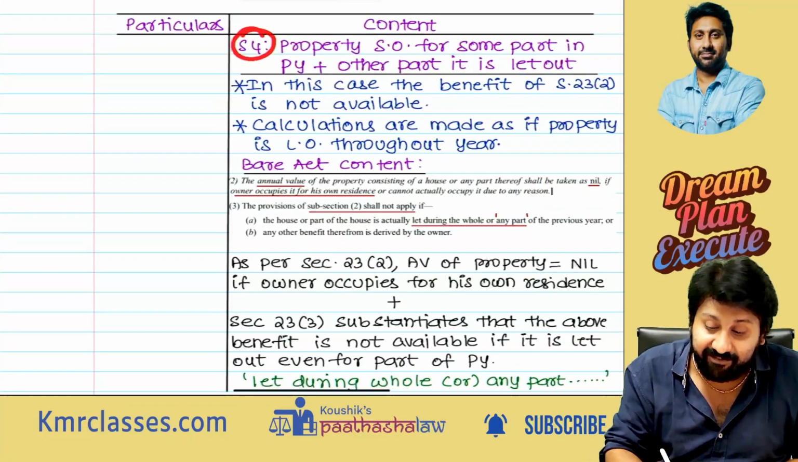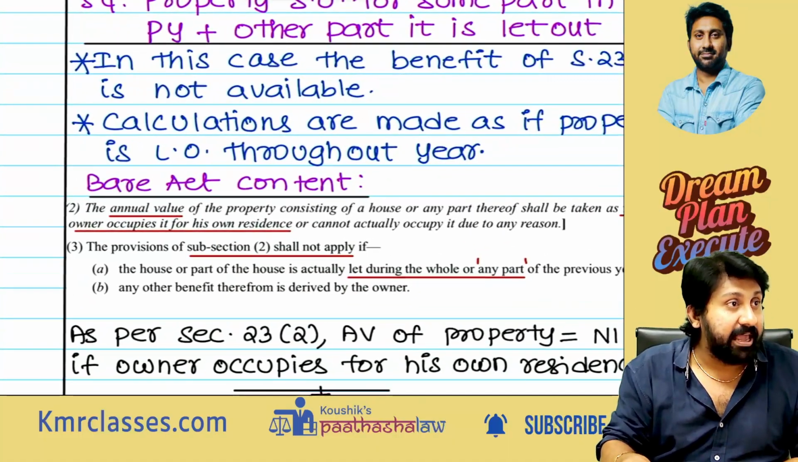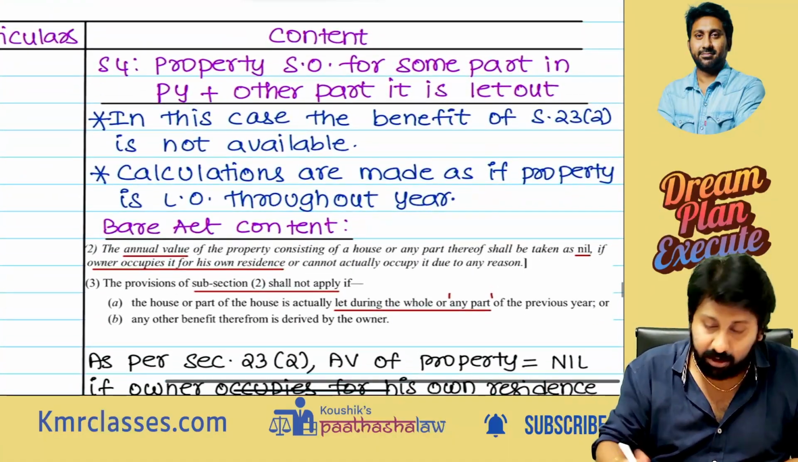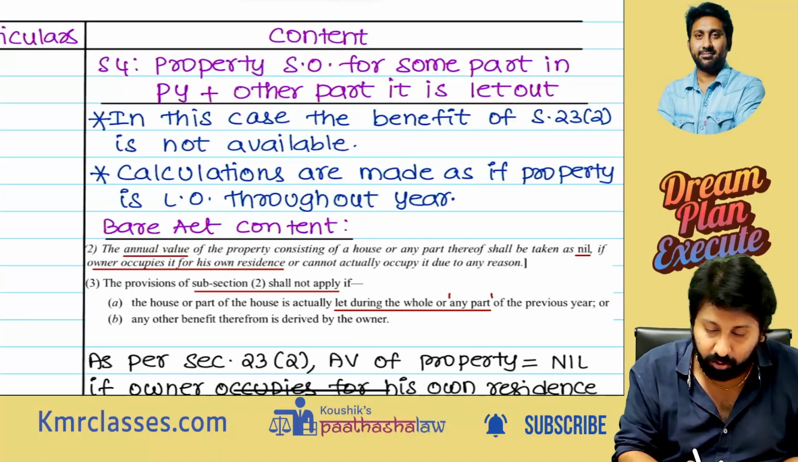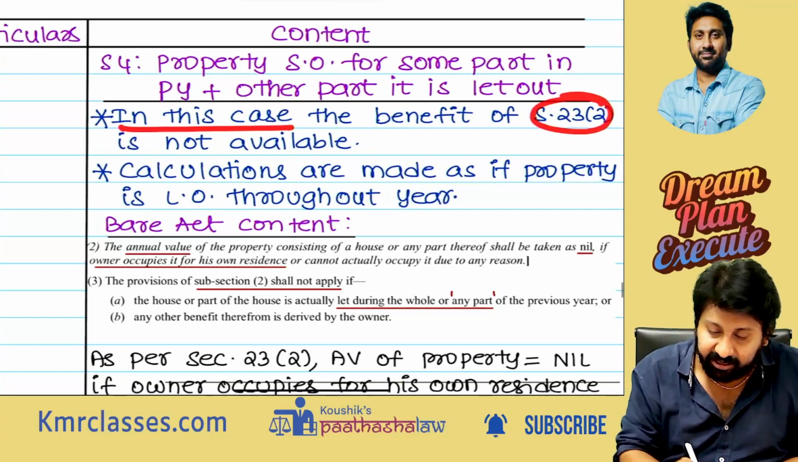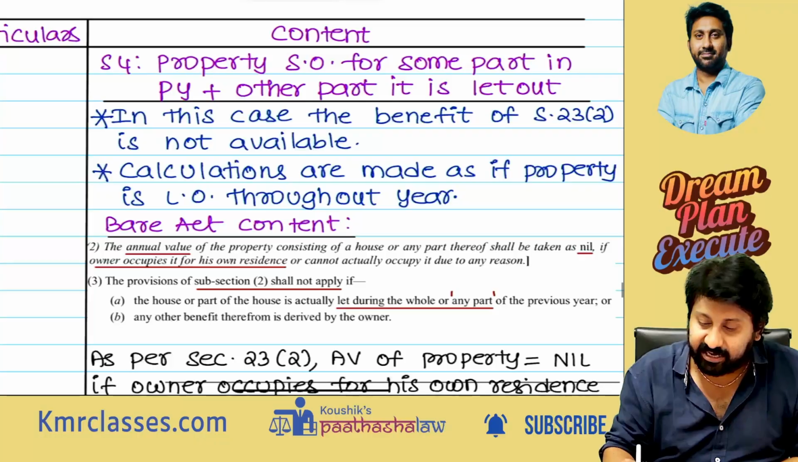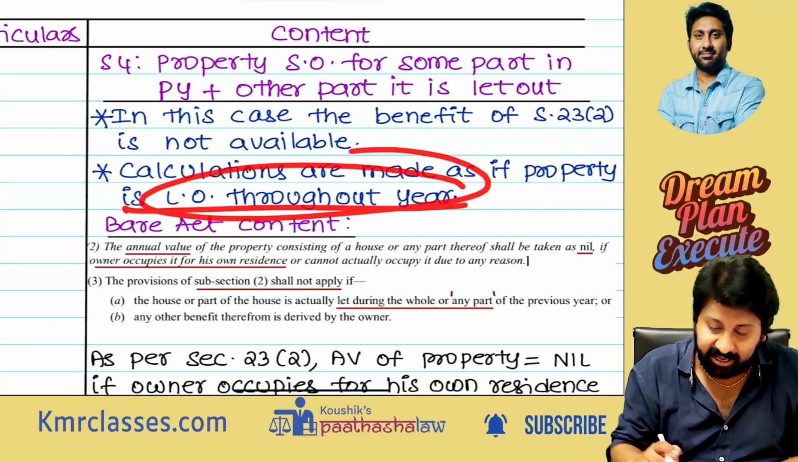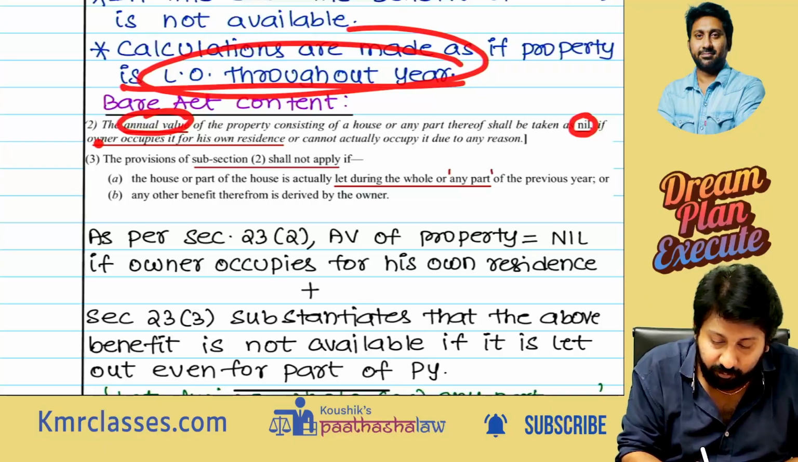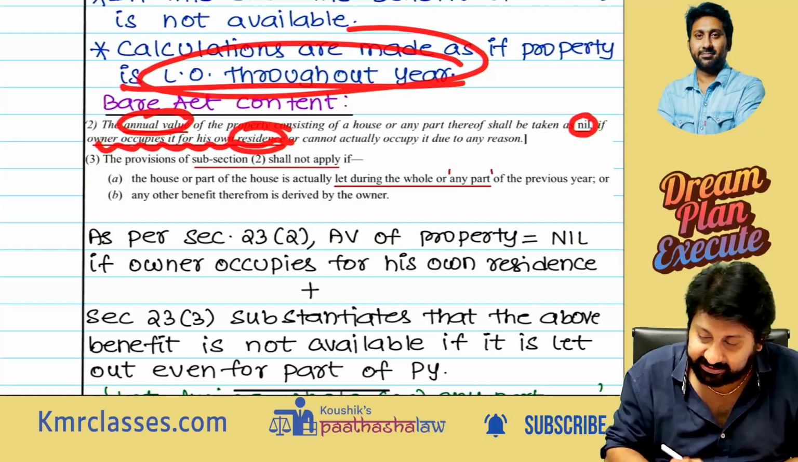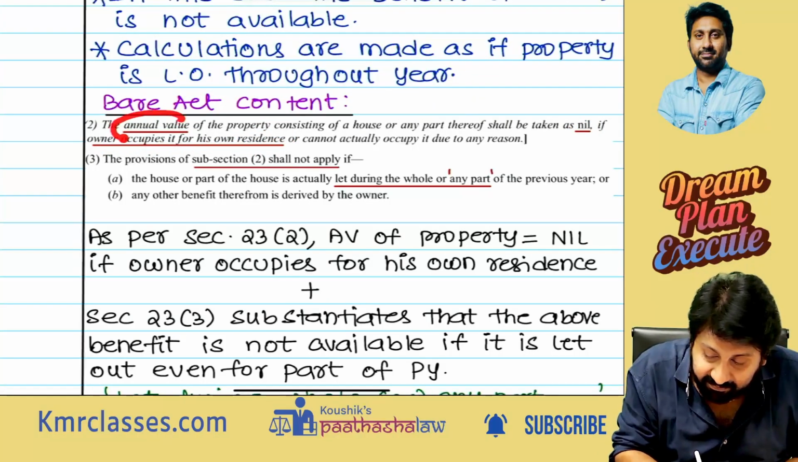The last one is very, very important. That's why the Bare Act quotation I have also given here. Property self-occupied for some part of the previous year, other part is let out. Then what to do? In this case, benefit of 23(2) is not available. Calculations are made as if property is let out throughout the year. The annual value shall be taken as nil if the owner occupies it for his self-residence. Okay? Annual value.